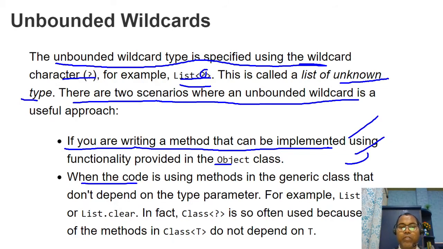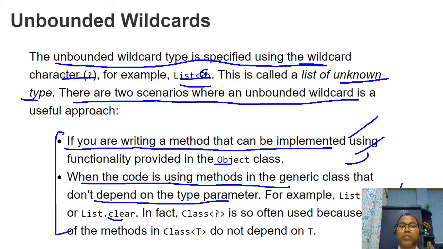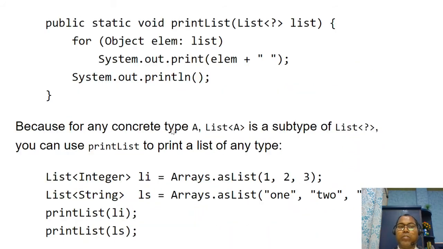Or when the code is using a generic method that doesn't depend upon the type parameter. These are the kinds of things where you can use the question mark.